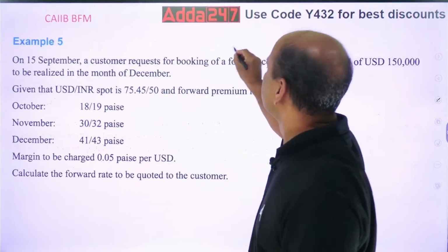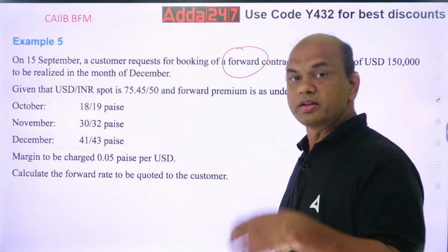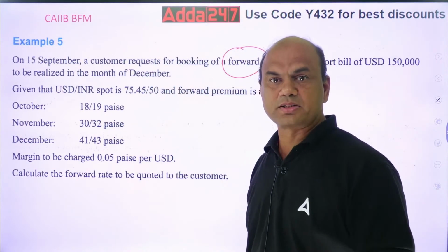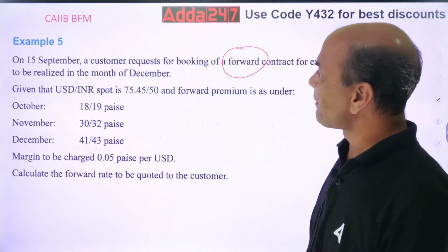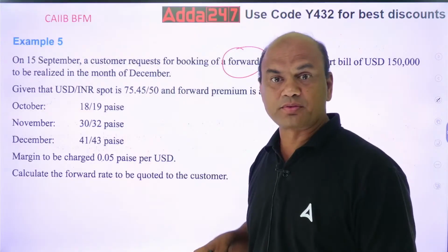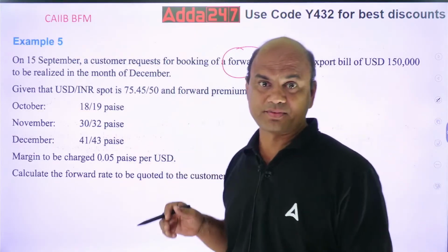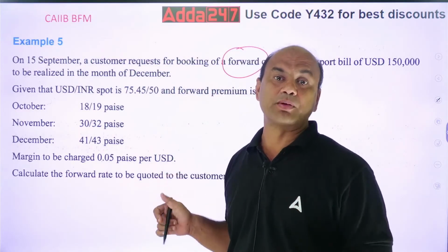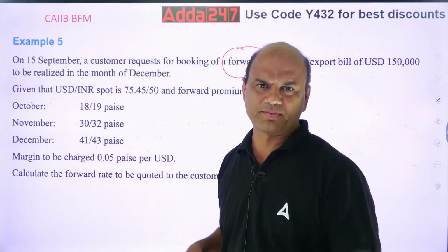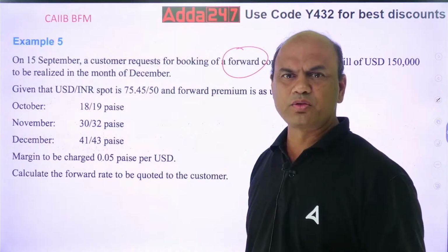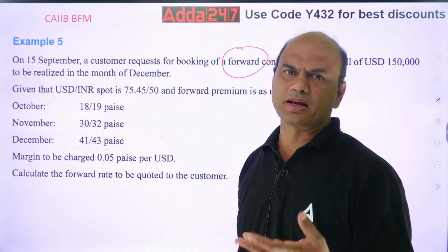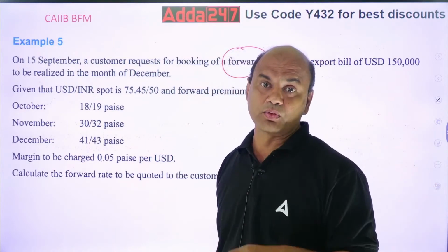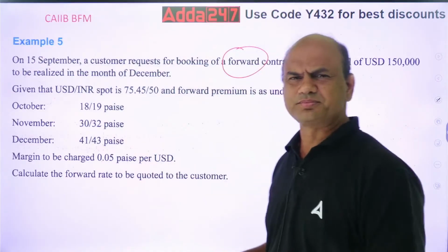Forward contract means I'll book the rate today itself for next months: September, October, November, December. It's a 3-month contract. So I'll book the rate today itself so that in December, if the rate fluctuates or goes against me, I won't be in a problem as a customer. That's why I'm booking the rate now only. It's like booking a flat. Whenever you buy a new flat, you book it in the construction phase only at the rate which is fixed. Later when the flat is complete, the rate increases, but you will buy at the older rate. That is known as booking, same.